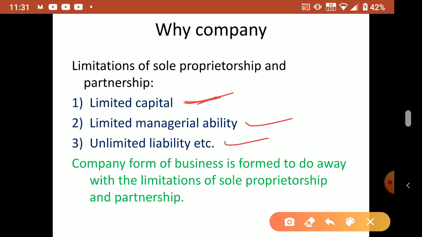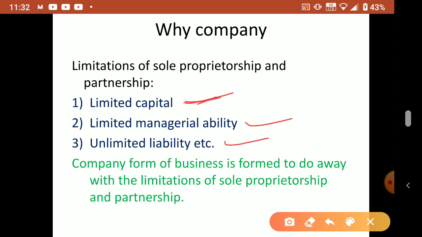From his personal property he has to pay all the creditors. So that issue is there. That is called unlimited liability. In partnership also the same. If the partnership business property is not enough to cover the loss or the payments to outsiders, then the partners have to bring from their personal property.